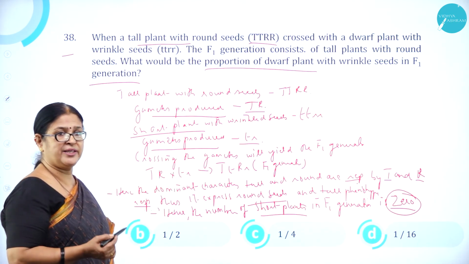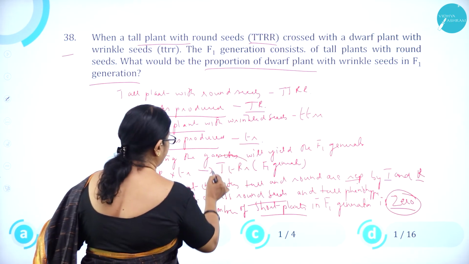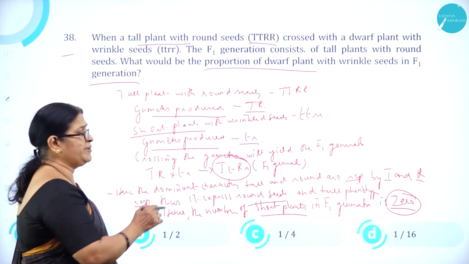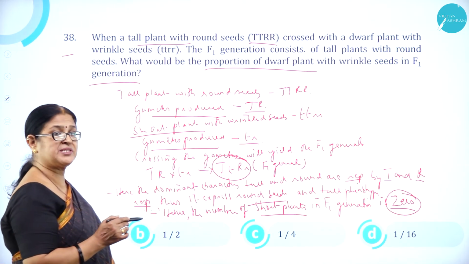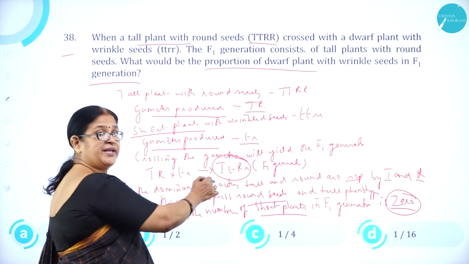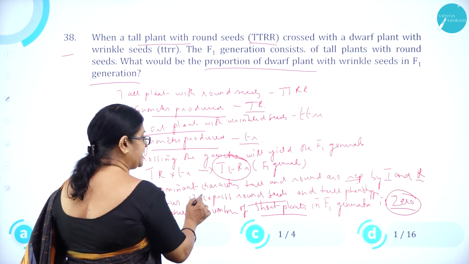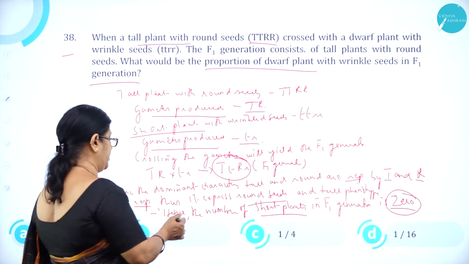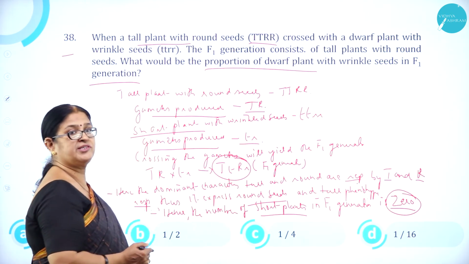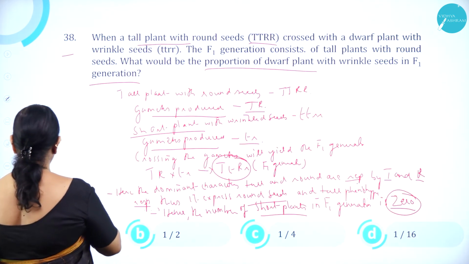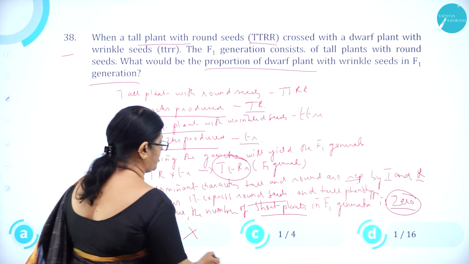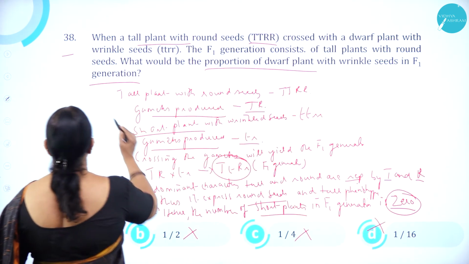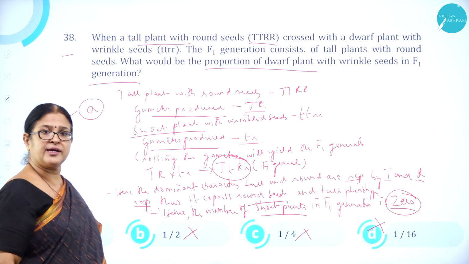Crossing the gametes will yield the F1 generation. So we get capital T small t, capital R small r in the F1 generation. Here the dominant characters, tall and round, are represented by capital T and capital R respectively. Thus it expresses round seeds and tall phenotype. Hence, the number of short plants in the F1 generation is 0. So option A, 0, is correct. Option B, half, is wrong. Option C, 1/4, is wrong. Option D, 1/16, is wrong. So option A, 0, is correct.